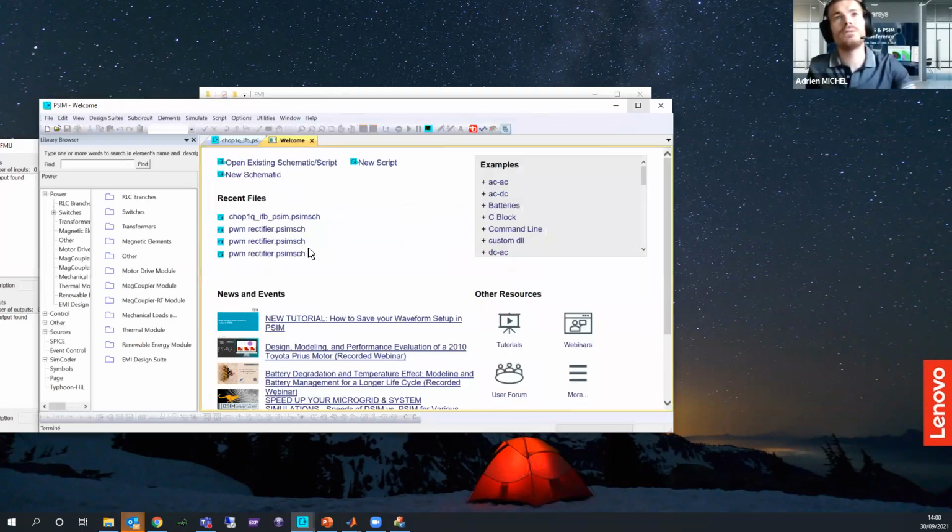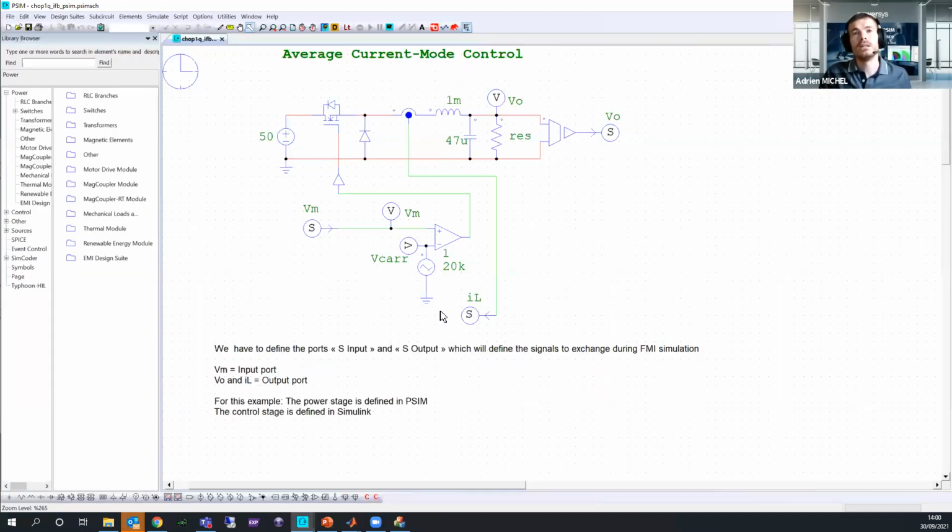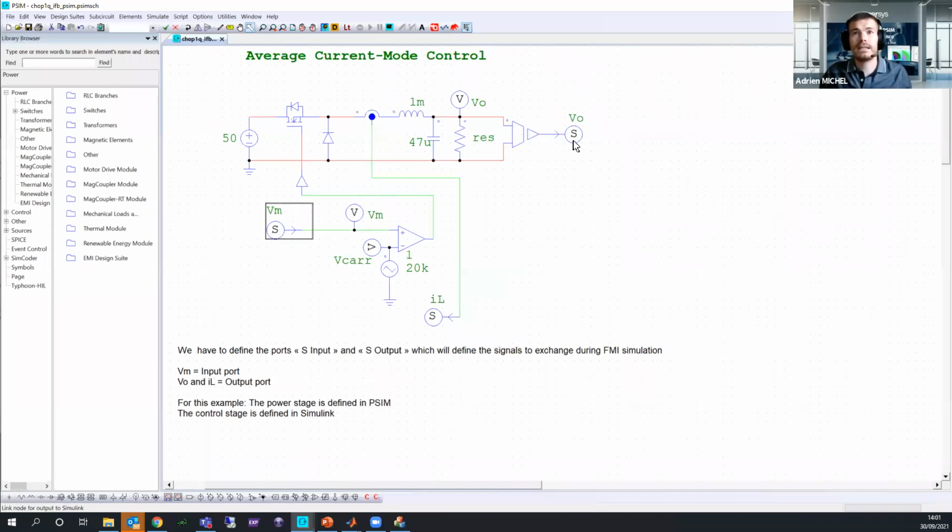Here you have to use the in node and out node. This node will define exactly which signals you will need to exchange during the FMI simulation. In my case, I decided to use VO, the output voltage, and the current from the inductor, and I will set them as output. Those output signals will be sent to Simulink, but they could be sent to any other software.